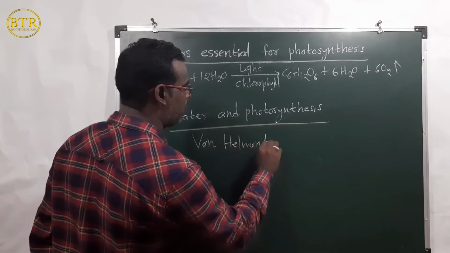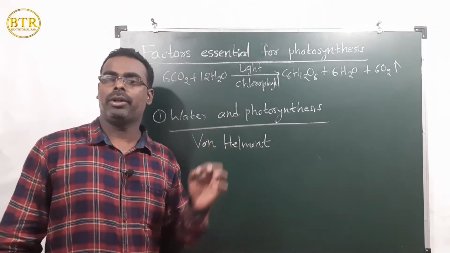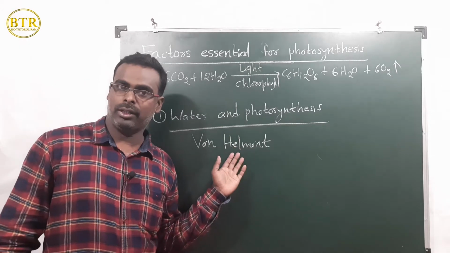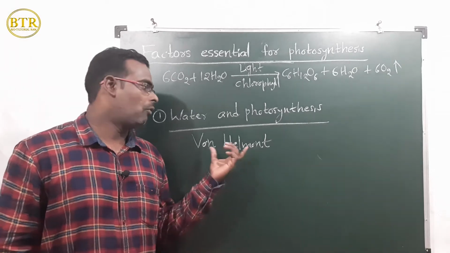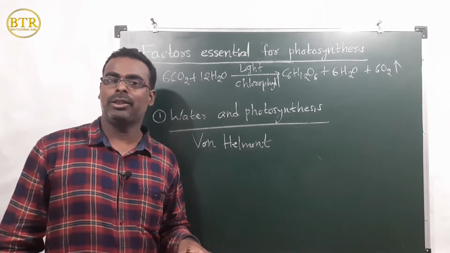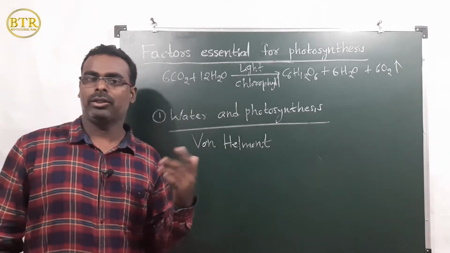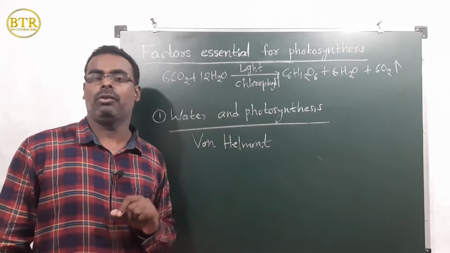Van Helmont found that water is very important for plants. By the water, plant body mass is increased, and he also showed that plant growth occurs with the help of water.